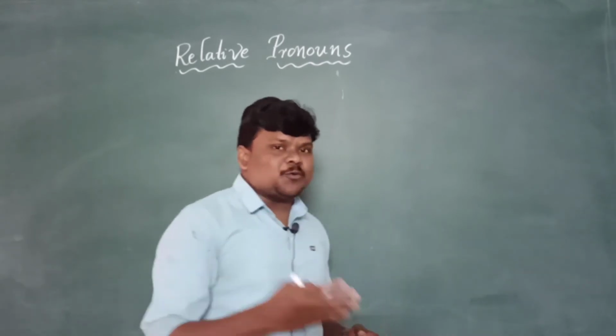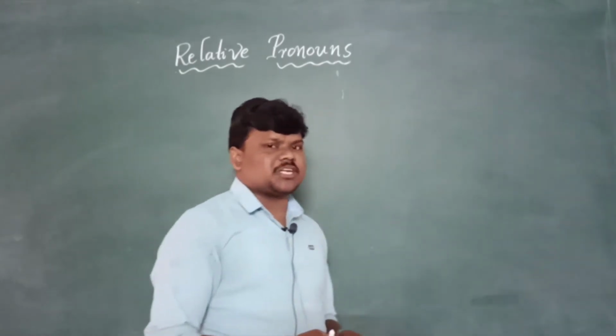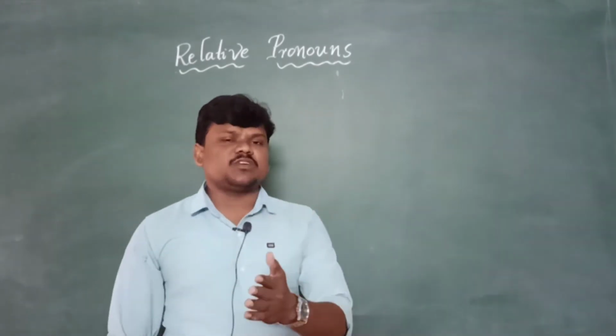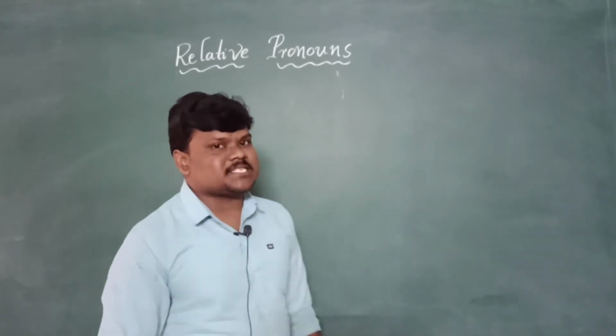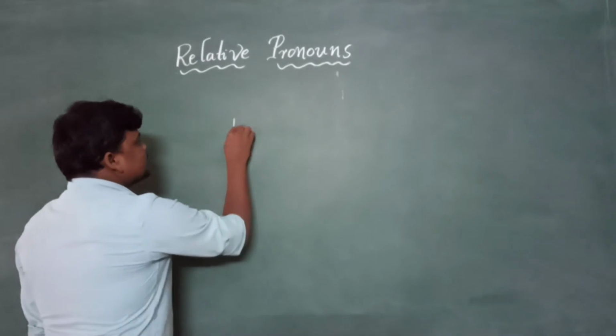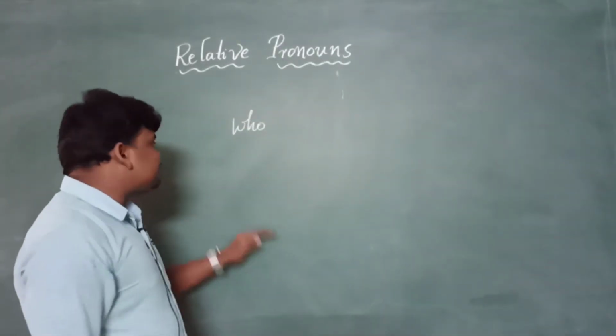Let me remind you once of all the instructions. As per the instruction, who always follows persons immediately. In the given two sentences, if we want to combine with who, we need to identify where the person is.